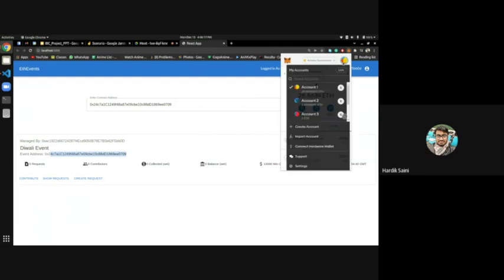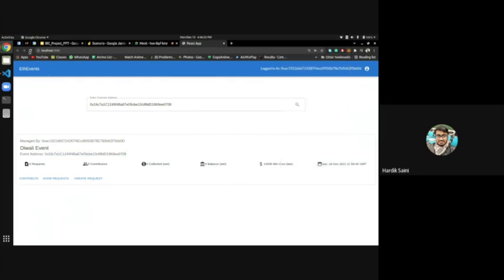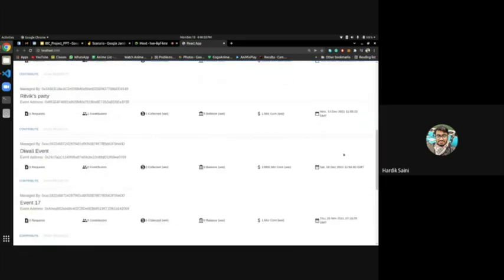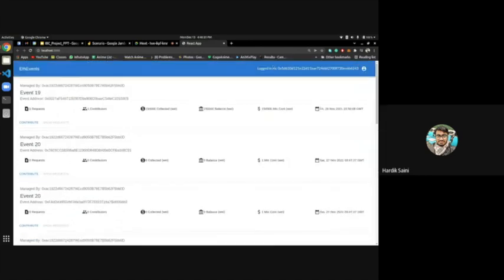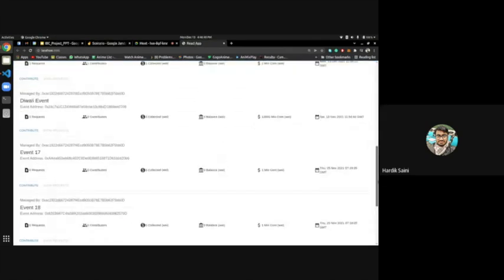Now I will switch to my account 2. Here you can see this is account 2, and now I will refresh. You can see that this is the Diwali event, so I may choose to contribute to it. I am at account 2, 5T61, and this is the 5T61 account 2. Now I will go to the Diwali event and click on contribute.